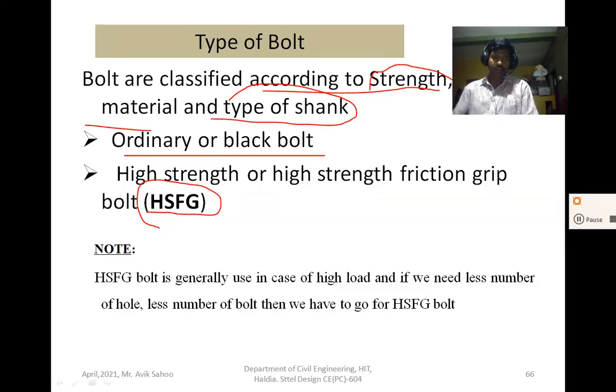So read the note. HSFG bolts are generally used in case of high load if you need a smaller number of holes.